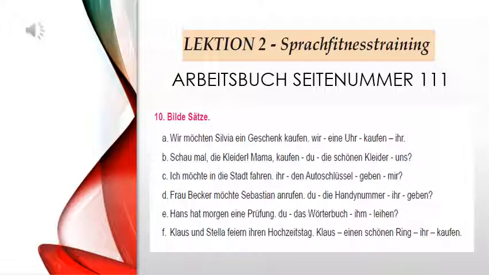In every sentence, one noun is there, one pronoun is there. You have to keep this in mind while building the sentence. First the pronoun should come, then the noun should come. So now you solve the remaining sentences. We will discuss the answers in our live class.